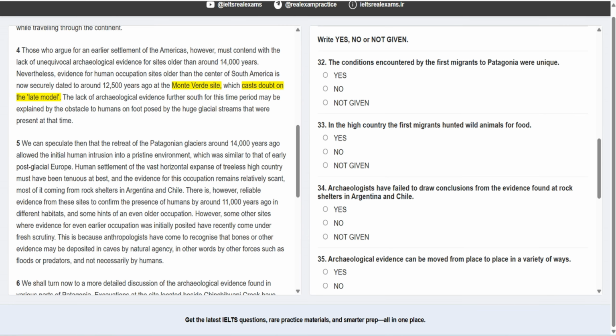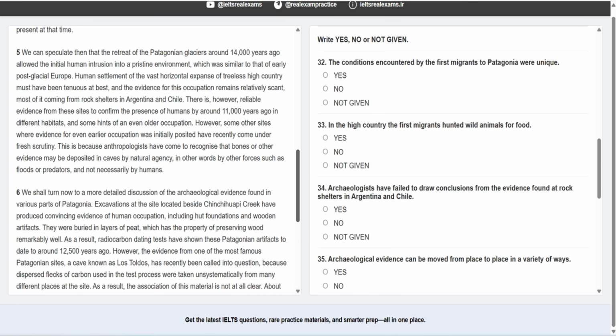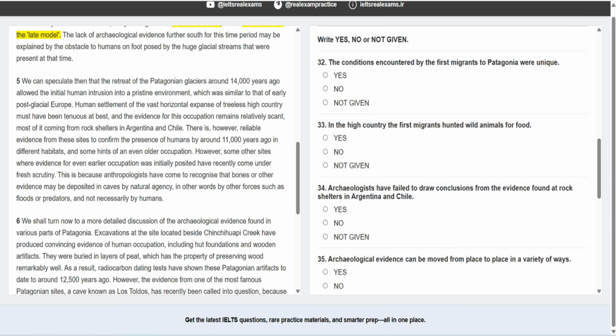Okay, let's take a look at the yes, no, not given questions. The first question says the conditions encountered by the first migrants to Patagonia were unique. It means the conditions they experienced were somehow unique and one of a kind. Instead of first migrants, in the passage you have initial human intrusion, right? Okay, the answer is somewhere here.